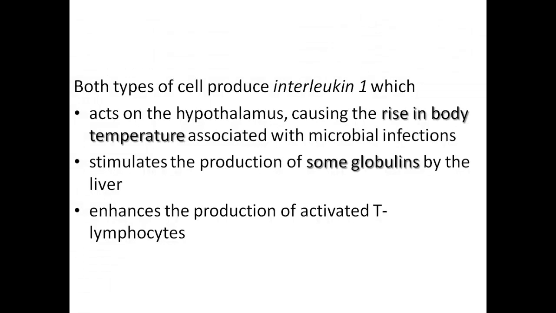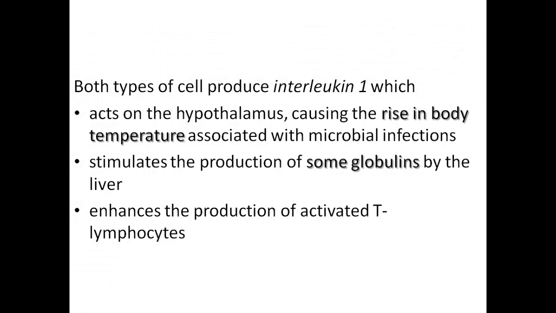This monocyte or macrophage will also enhance the production of T lymphocytes. A T lymphocyte is a type of lymphocyte responsible for the identification and killing of microorganisms. So there is a cooperation between the monocyte and the lymphocyte.